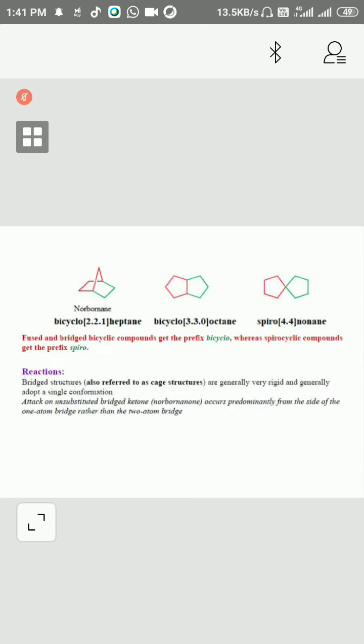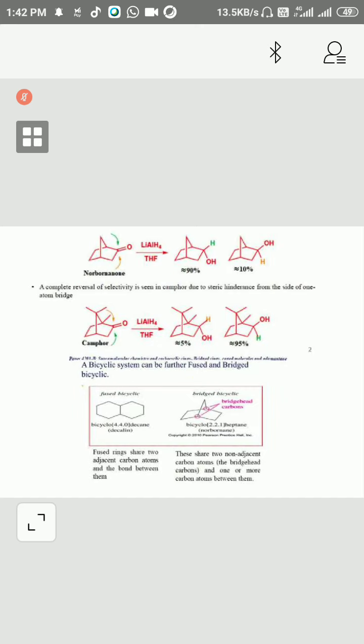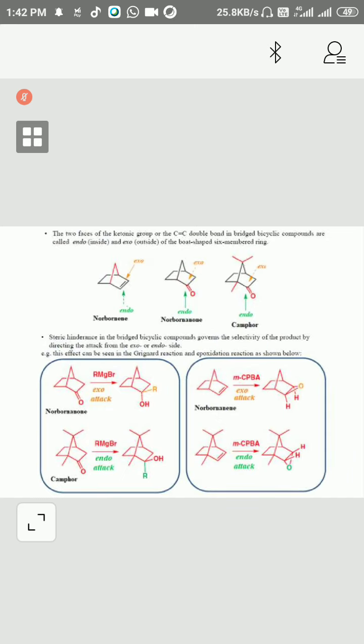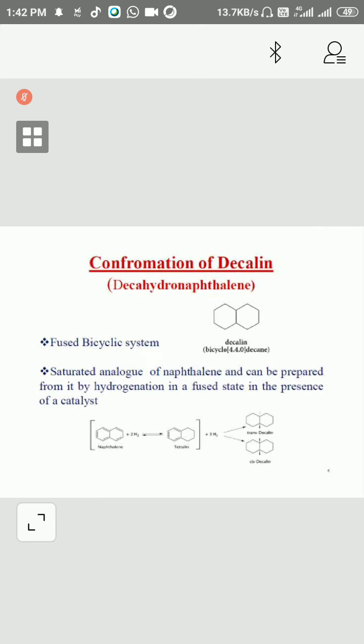If both are in the same direction, then they will be cis. If they are in opposite directions, then they will be trans. This is geometrical isomerism of a cyclic system. So this way we can decide which is cis or trans in any molecule. This is the method to know whether a compound is cis or trans, same as with the stereochemistry of the compound.